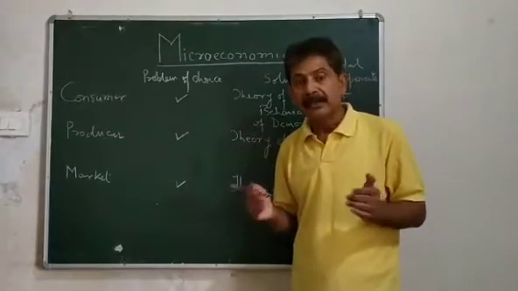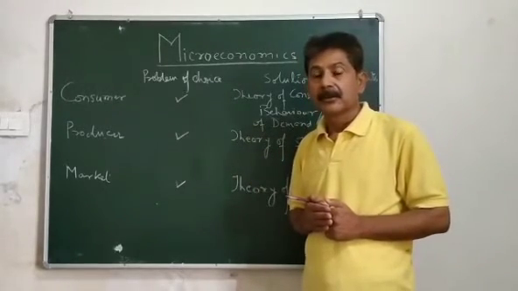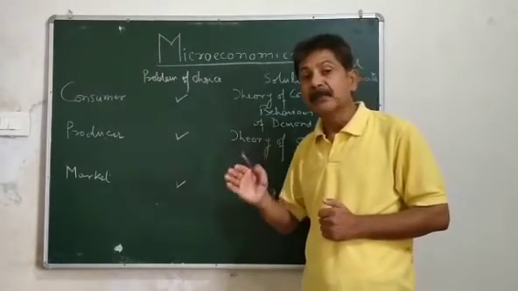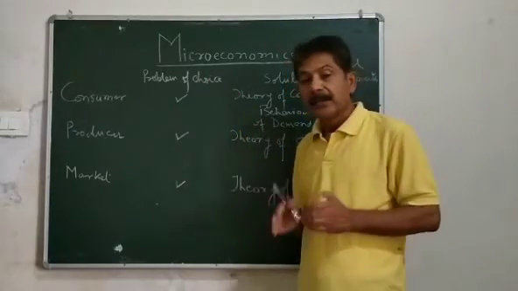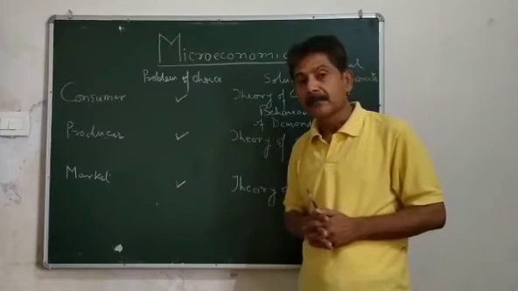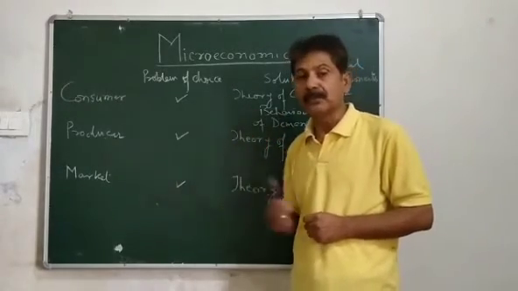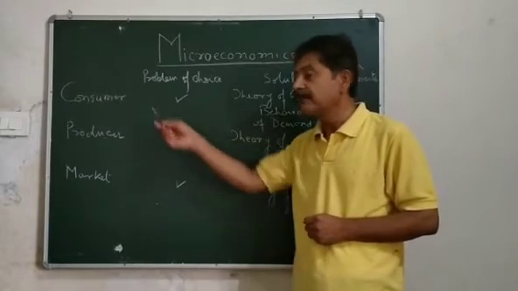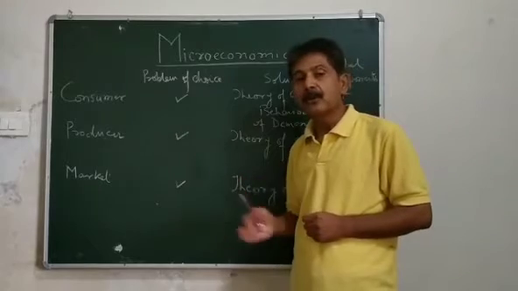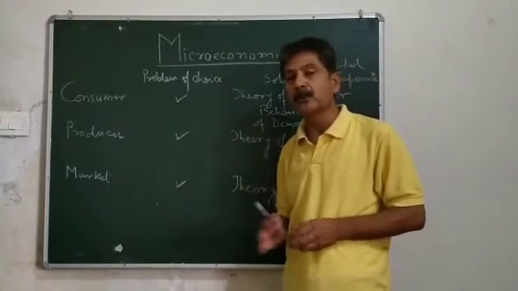No doubt he has to select those products which give maximum satisfaction to the consumer. At the same time, he should select those products which can give maximum satisfaction to the producer. When we talk about satisfaction of product, it is related with the consumer. When we are talking about maximization of profit, it is related with the producer.